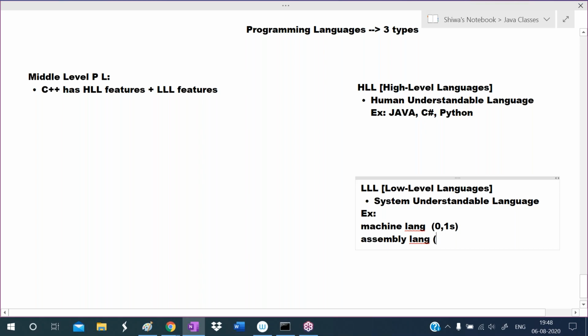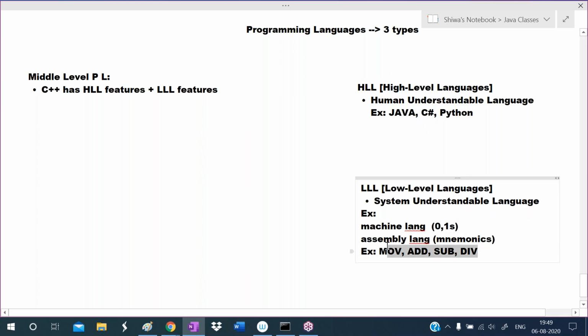Assembly language means here also we use machine language code only, but some mnemonics are added here. Some English words are added, and we call those English words mnemonics. To move from one place to another, we use MOV. For addition, we use the mnemonic ADD. For subtraction, we use SUB. For division, DIV. Also load. Such mnemonics we use in the assembly language.